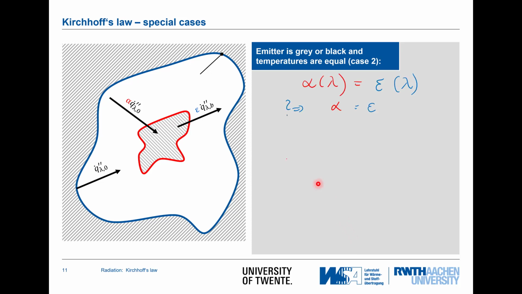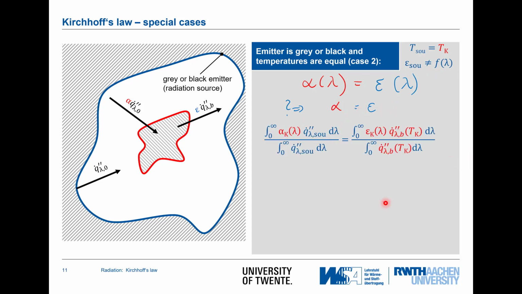If the emitter is gray or black, meaning my radiation source, and the temperature of the emitter equals the temperature of the object. This means T source equals Tk, which is marked in red here, and epsilon of the source is not a function of wavelength. Well, I want to prove that alpha equals epsilon. Long equation again. So what's absorbed is what's coming on here.